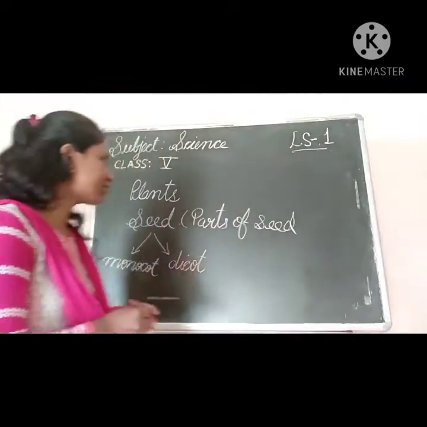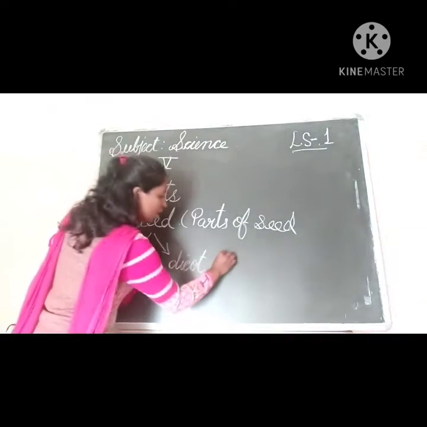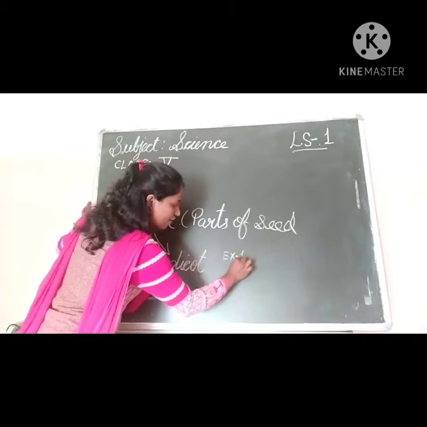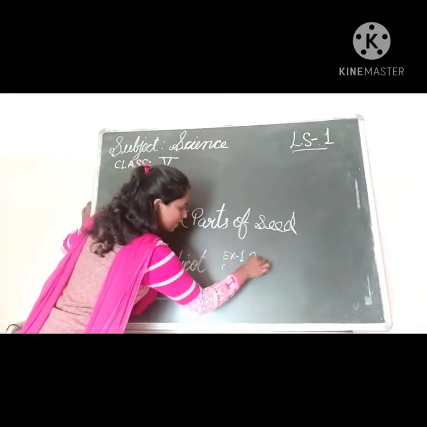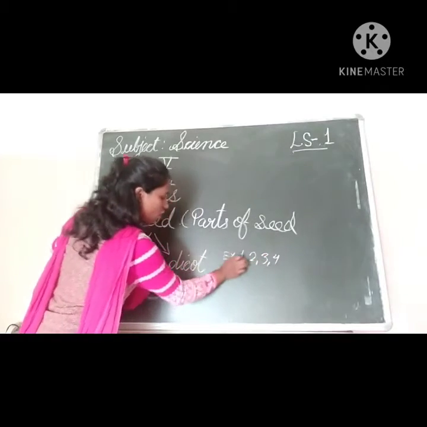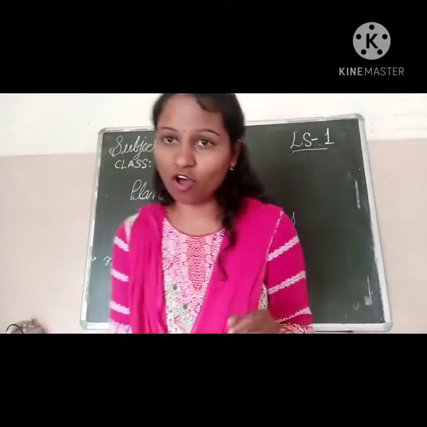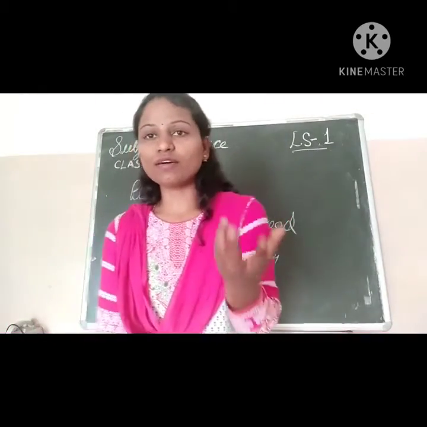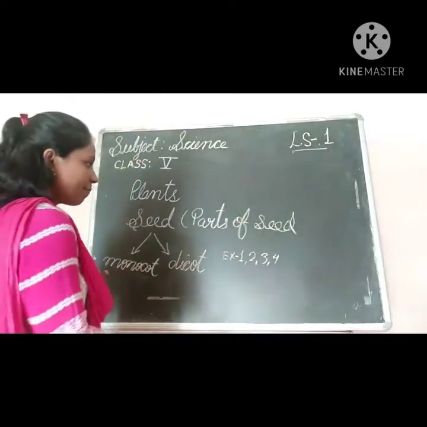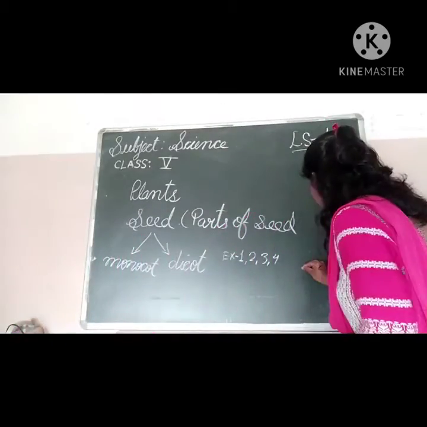Next we have gone through seed germination and all the experiments: experiment number 1, 2, 3 and 4. All the experiments we have gone through. In the diagram also I have shown you that different cotyledons are present. Here I can show you the diagram.